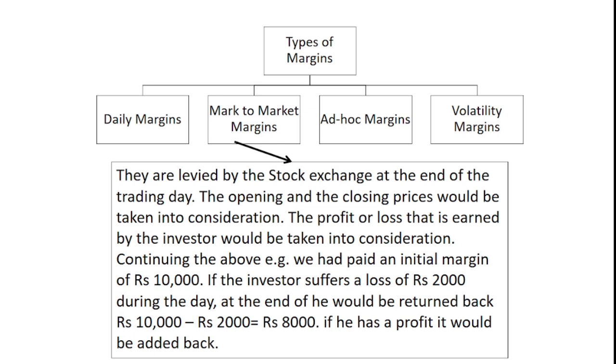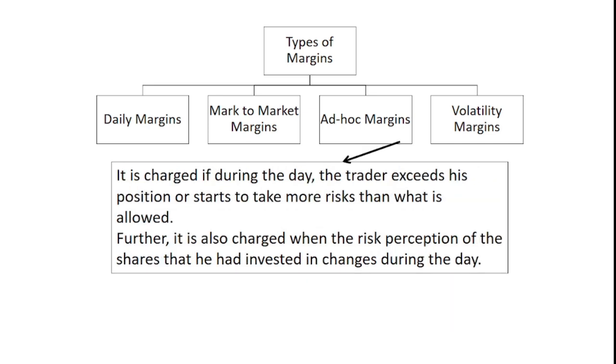If a reverse scenario persists, let us say that I make a profit of 2,000 rupees, then instead of deducting this 2,000 rupees from my account, they would be returning me 12,000 rupees. 10,000 rupees was the initial margin that I deposited, plus 2,000 rupees, which was the profit that I made. So this profit is added back if I make a profit, and the loss would be deducted from the initial margin that I deposited if I make a loss. Moving ahead, let us see what is ad hoc margin.